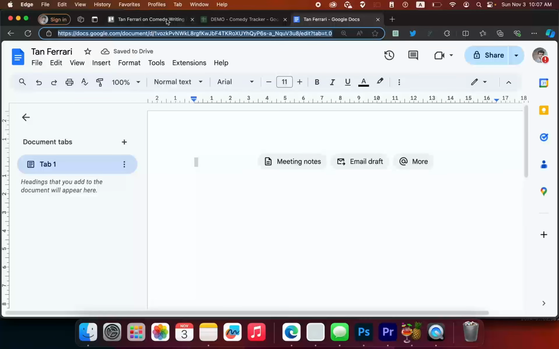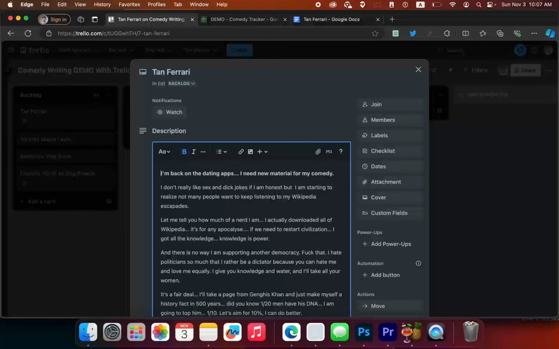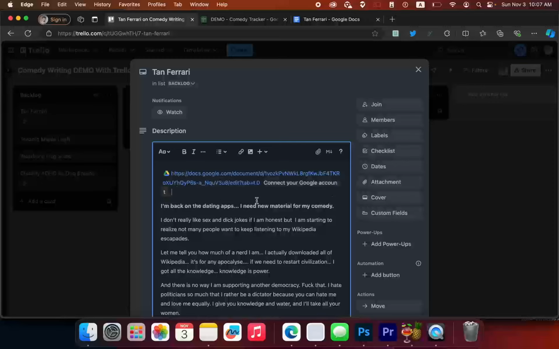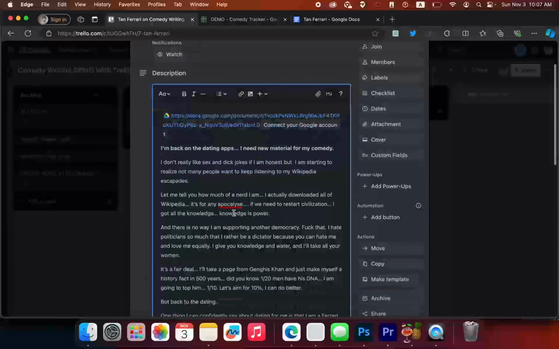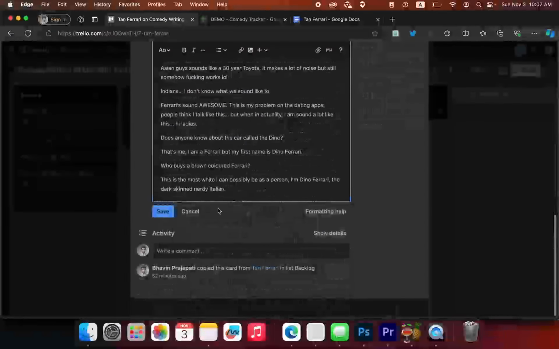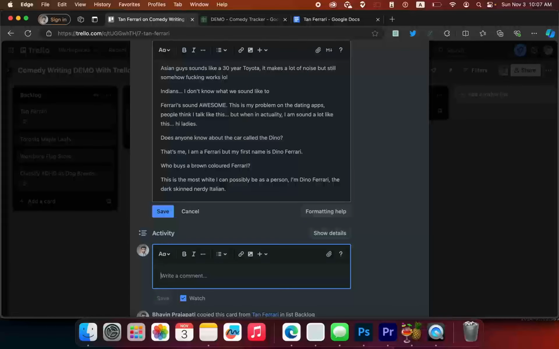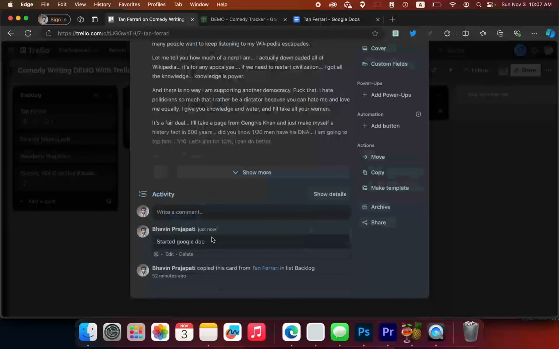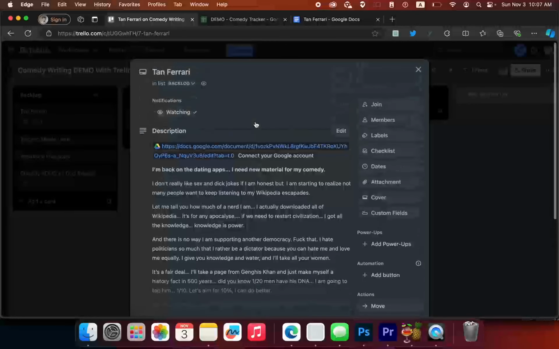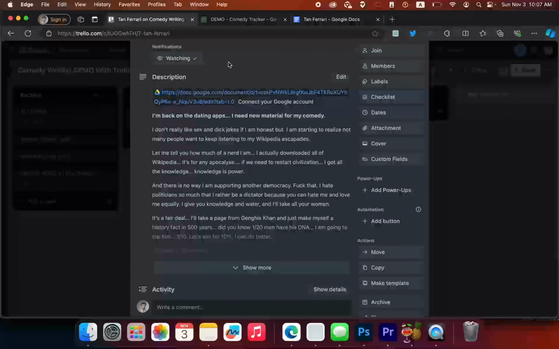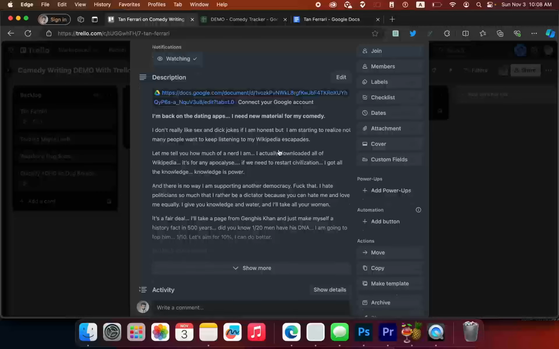And then I'll copy and paste that here because I like writing on Google Docs. This is just to collect my notes and stuff. And then I can say here in the comments, started Google Doc. So the idea is that you're tracking your actions as best you can. And then from here, I'll take these notes and go to this Google Doc and start writing those jokes out.